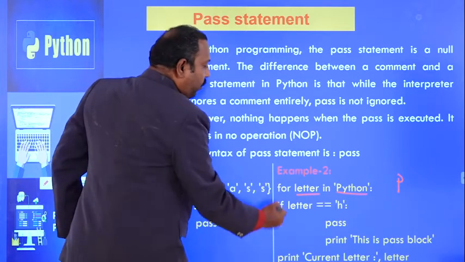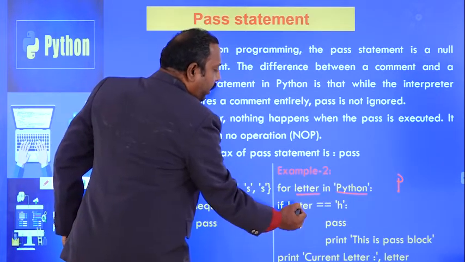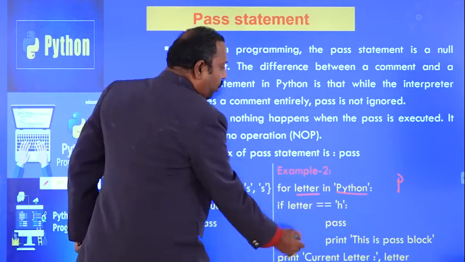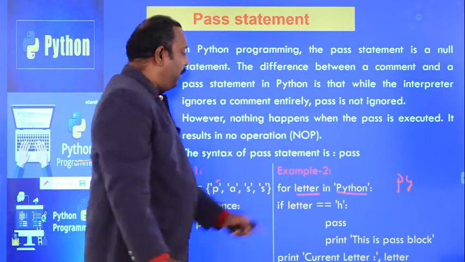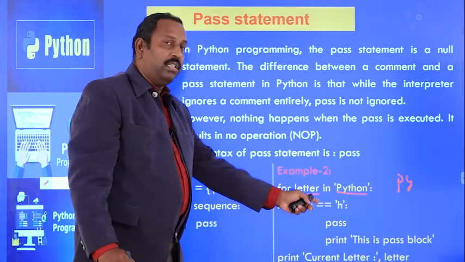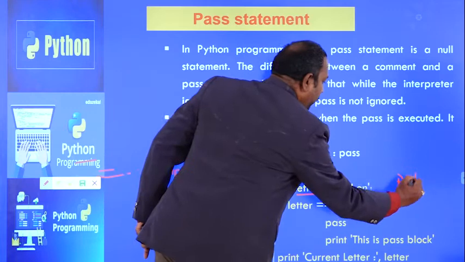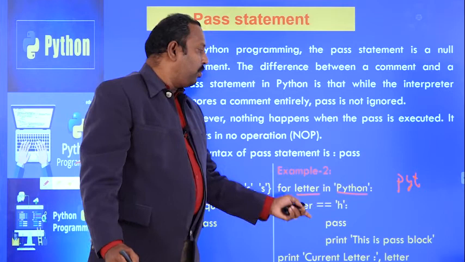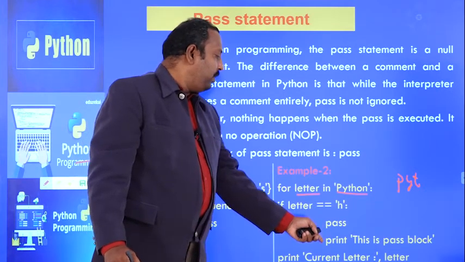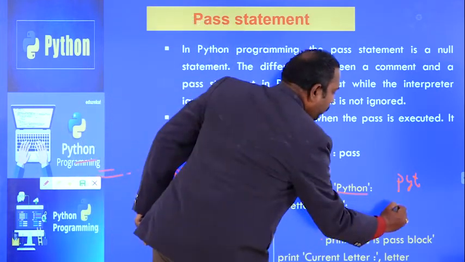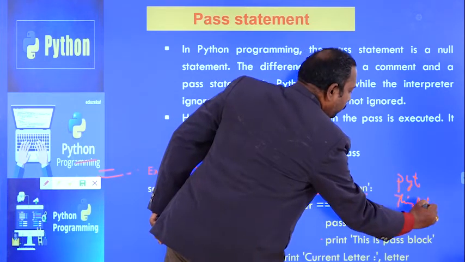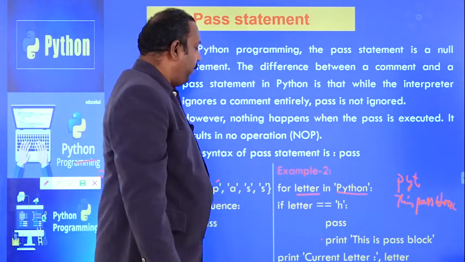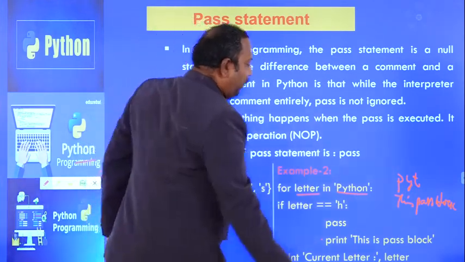Next it will go to the next value, Y will be assigned to letter, Y equal to H, the condition is false, so Y will be printed. Next, letter will become T, T equal to H, the condition is false, so T will be printed. After that, H will become the letter, and H equal to H, the condition is true, pass, this is the pass block will be printed, and after that print letter means it will print the value H.